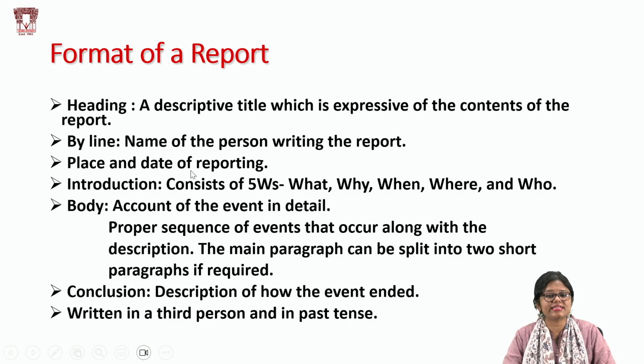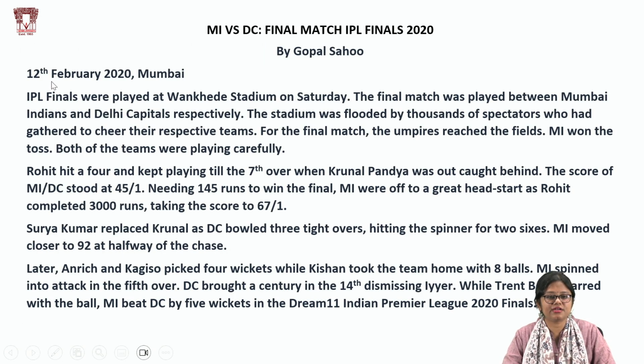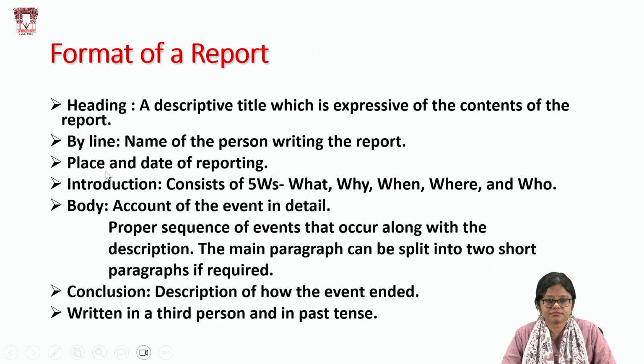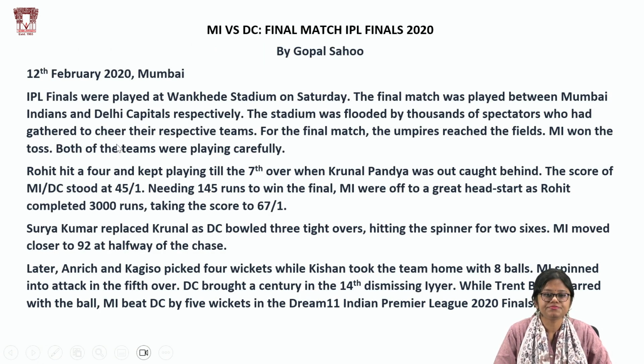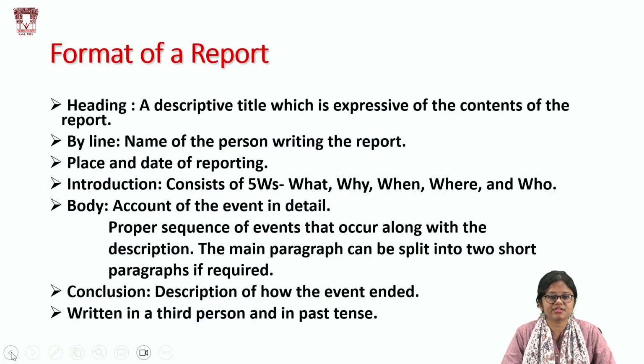Next is the place and date of reporting. Now, you see it is reported on 12th February. So this event may have occurred on 11th, and this news is being reported on 12th February 2020 from Mumbai. Next is the introduction. As I said, go back to the sample. The introduction consists of the 5 W's: what, why, when, where, and who.